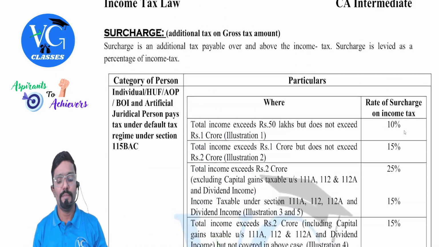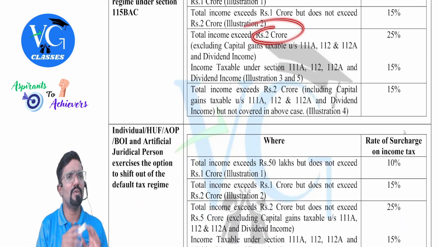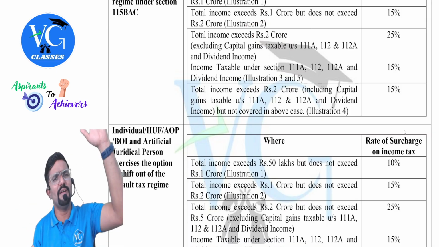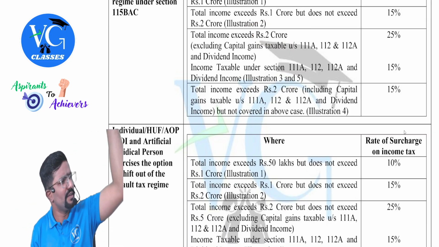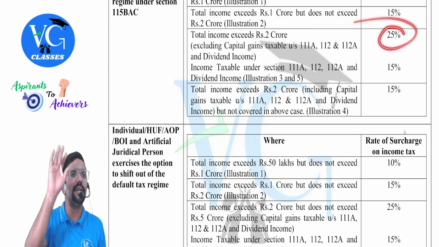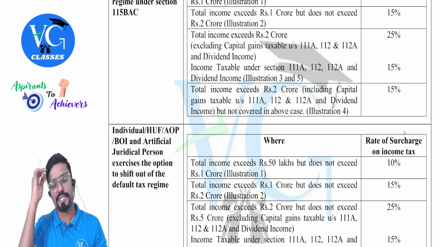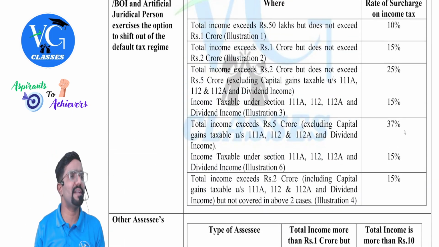15%. Guys, this is extra here. Please be careful. Previously, what we learned is more than 2 crore, only that's all, straight away. More than 2 crore, any number. 5 crore, 10 crore, 15 crore, 20 crore. What is the surcharge? 25%. Whereas here, one more extra slab they have put. That is one more extra rate.